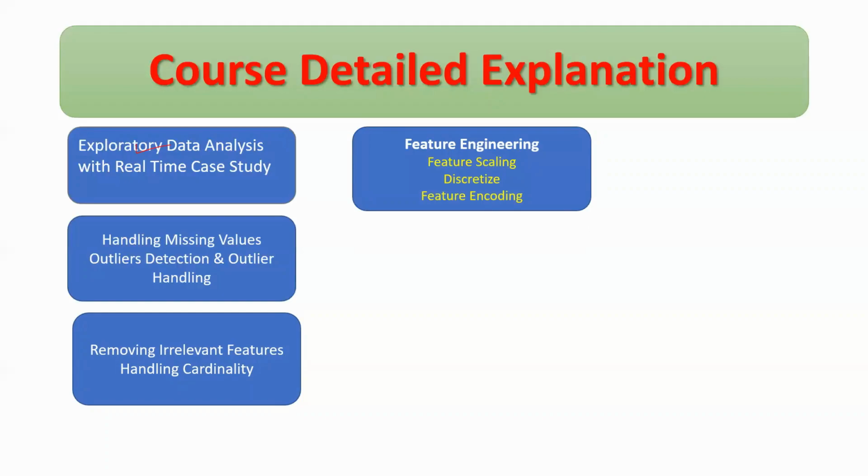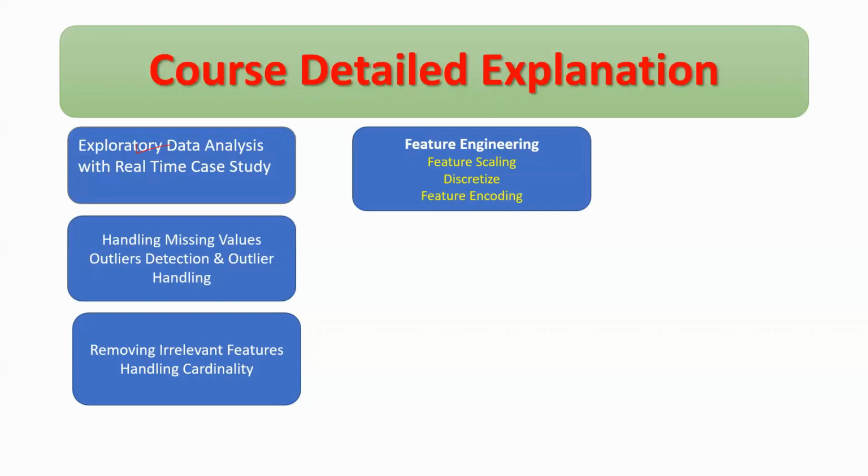When we learn feature engineering, the three most important topics are feature scaling, discretization, and feature encoding. When we learn feature scaling, we have to learn normalization, min-max scaling, robust scaling, then discretization. In discretization, we have to learn equal width binning, equal frequency binning, k-means binning, discretization by decision tree, and chi-merge. These topics are all very new. These topics are mainly used in industry, guys.